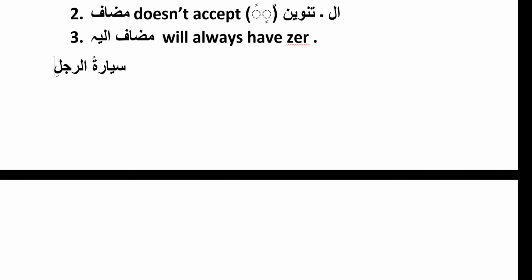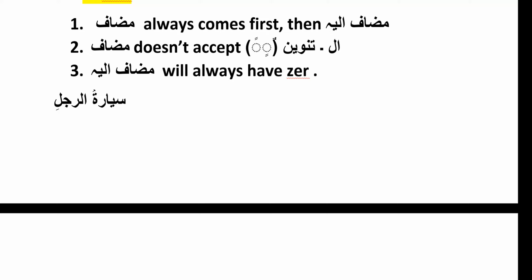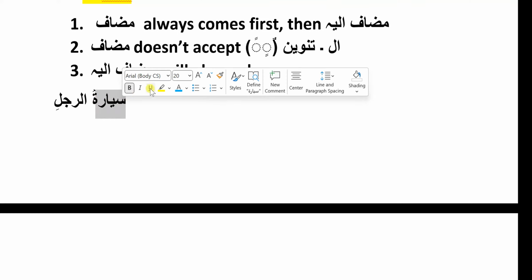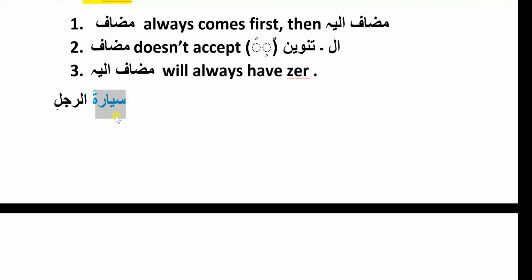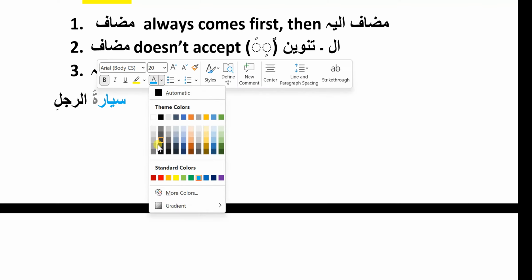When I'm saying sayyaratu ar-rajuli, and if I ask you which one is muzaf and muzaf ilayhi, you can simply say sayyaratu is muzaf because it comes first. Another rule is that sayyaratu does not have tanween or alif lam on it.